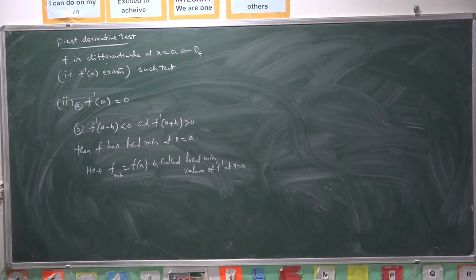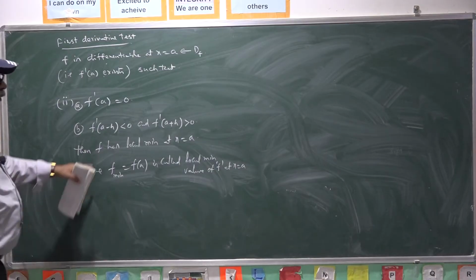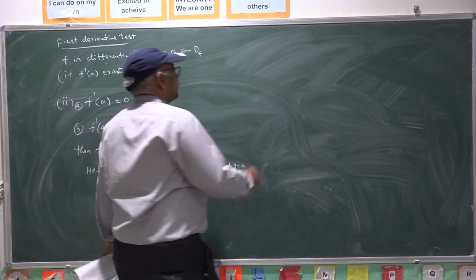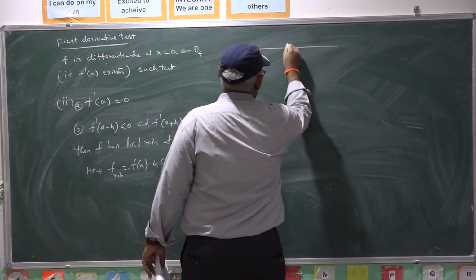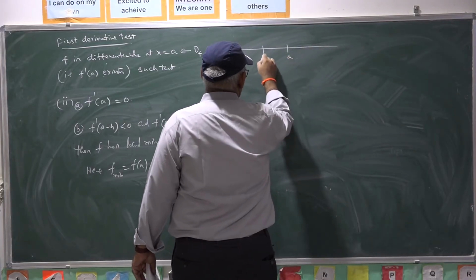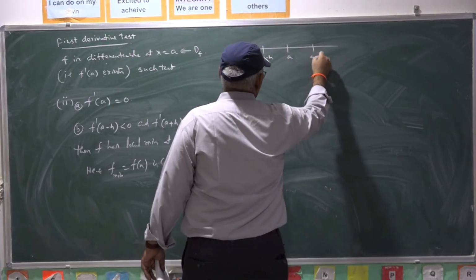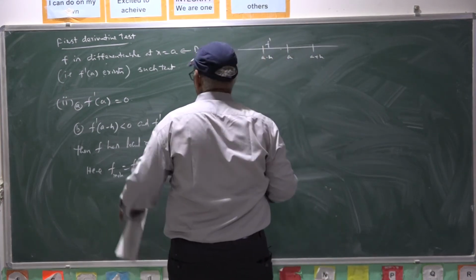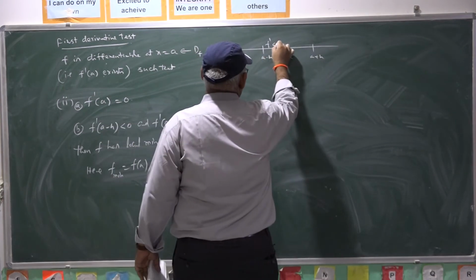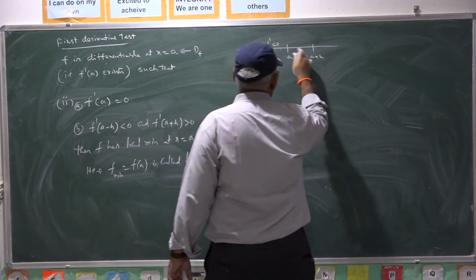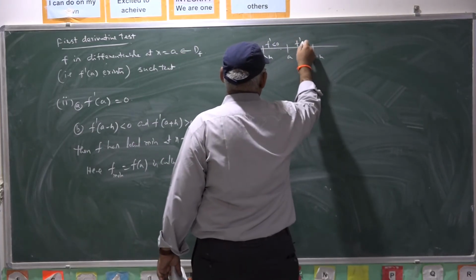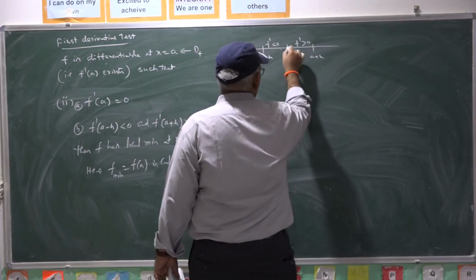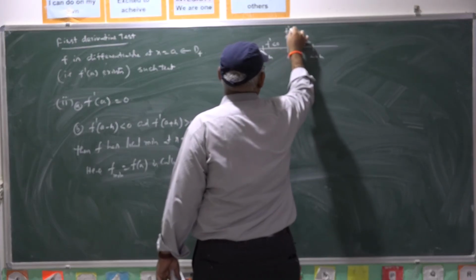Local minimum value at x equal to a. Here this is a minus h, this is a plus h. In this interval, f dash is negative. In this interval, f dash is positive. At a, f dash is 0.